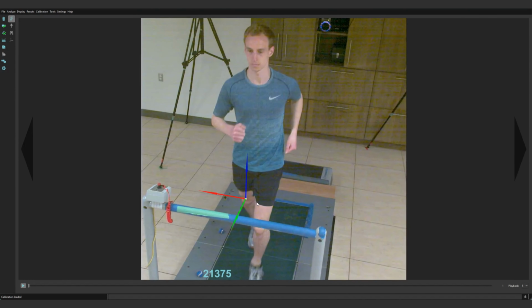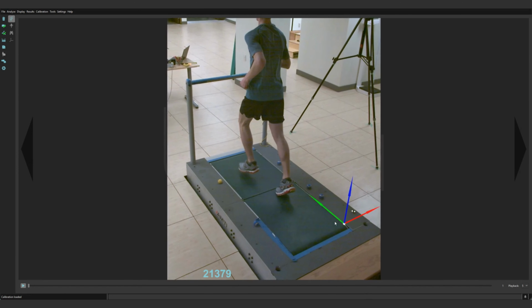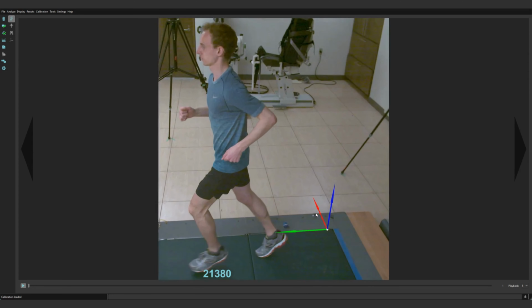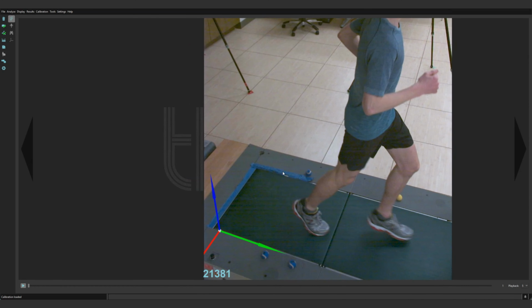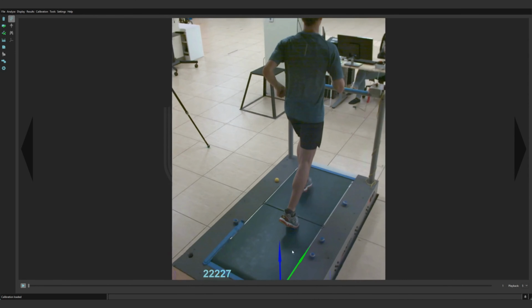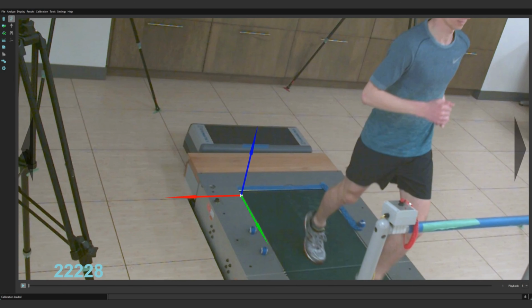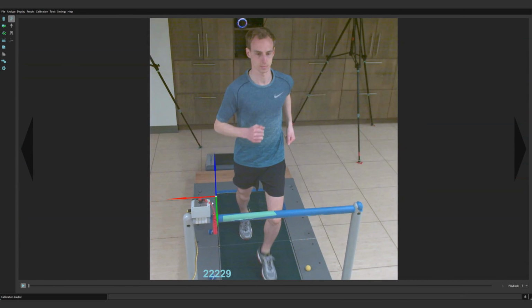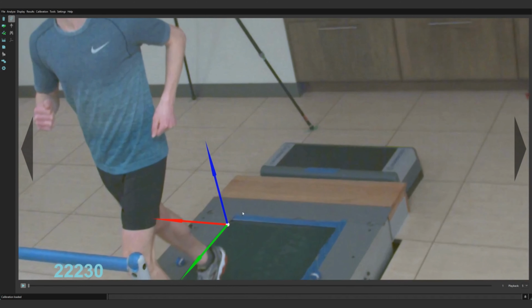If the global coordinate system is not positioned or oriented as desired, you can use the Adjust Calibration tool under the Calibration drop-down menu or the Adjust Origin option within the Object Calibration tool to adjust it. For details on using these tools, check out our video on adjusting calibration reference frames. The most common reason for failure when loading the calibration file is that the camera IDs in the calibration file do not match those for the loaded video data.